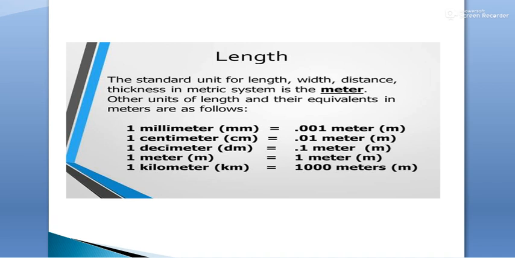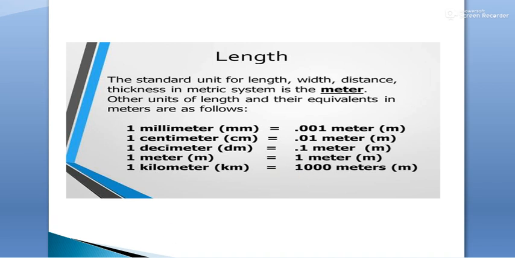Other units of length we use are millimeter, centimeter, decimeter, meter, kilometer. 1 millimeter is equivalent to 0.001 meter. 1 centimeter is equal to 0.01 meter. 1 decimeter is equal to 0.1 meter. 1 meter is equivalent to 1 meter. Obviously 1 kilometer has 1000 meters in it.